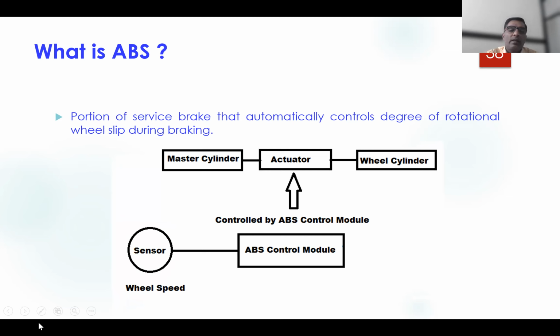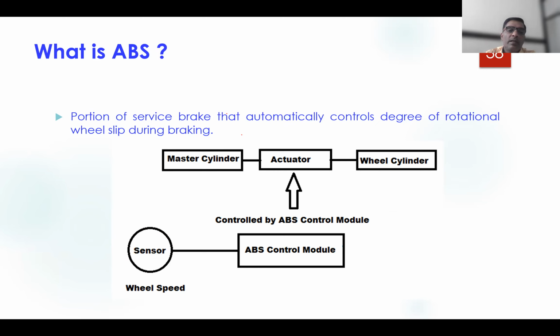Now let us see the schematic representation of this ABS. You can see in the hydraulic braking system, the master cylinder is located centrally, and via this master cylinder the hydraulic pressure is provided to the wheel cylinder.